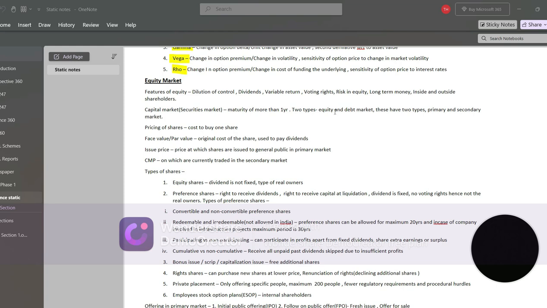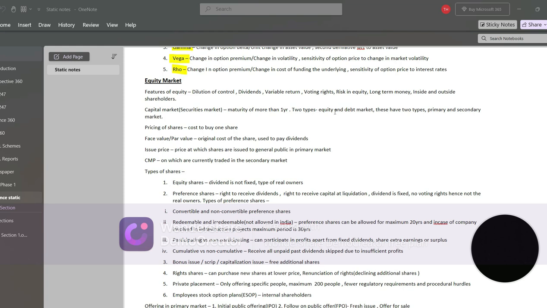Now, few of the basic features of equity market are: in equity market, when a company lists themselves, then dilution of control occurs because each shareholder gets a voting right. That's why the control gets divided into each shareholder.